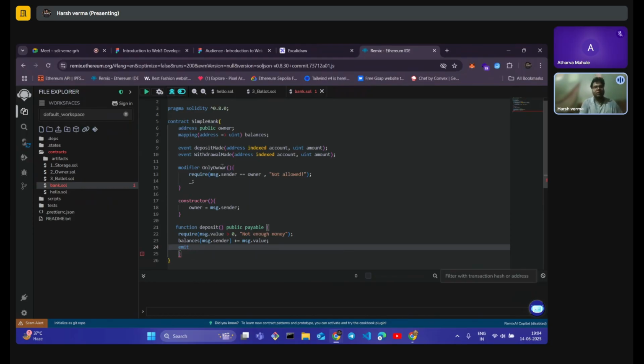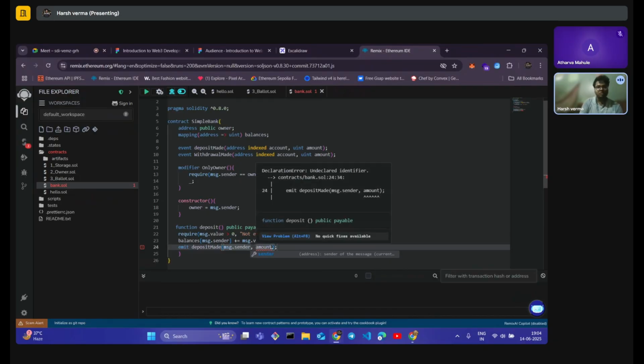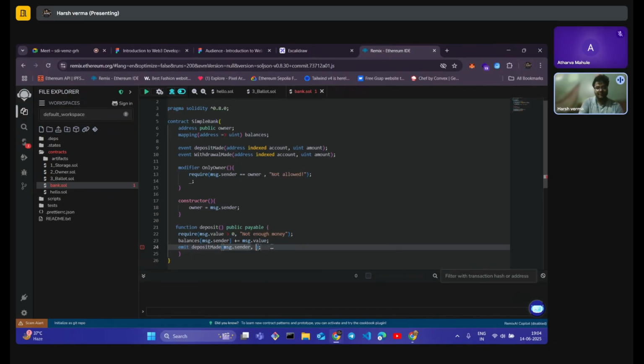Now we have created a function emit. We need to log the data, right? We have to log the data to show that such-and-such account has sent us this money. So we are going to use our events, and DepositMade is the event we have created. Now which account? msg.sender. He is the account that is interacting with the contract, and how much money is he sending? He is sending msg.value money to us. Now we have created a deposit function for our bank.